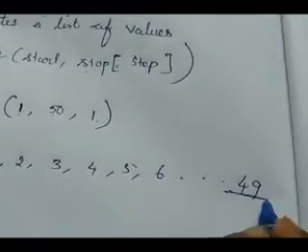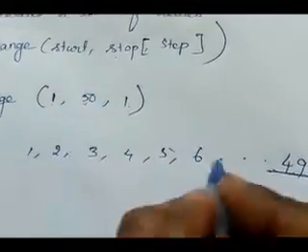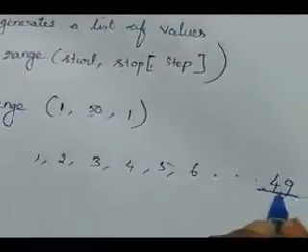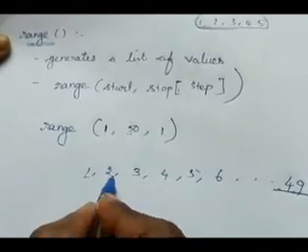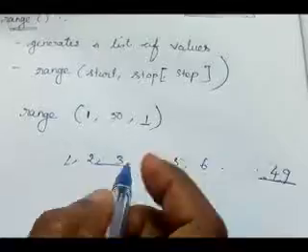Why is it 49? This is the end value minus 1. It will generate the values up to stop value minus 1. Understand? Then here each value has a difference of 1, because of this step value we gave, 1. We will see the next example.